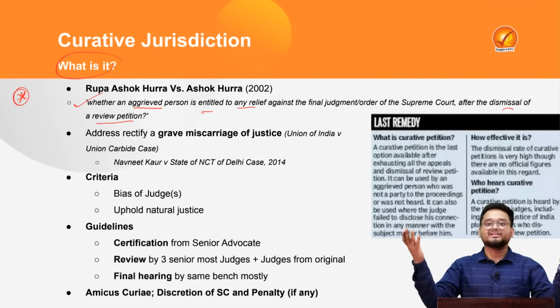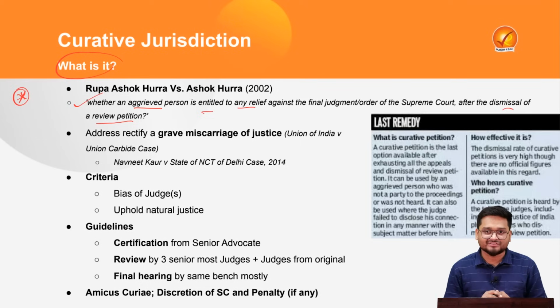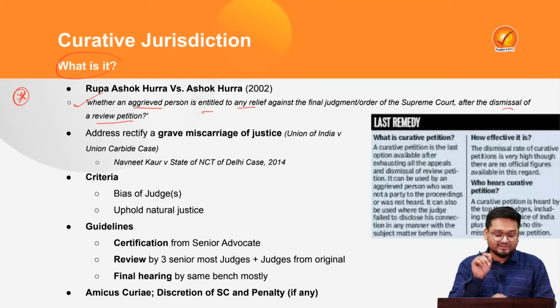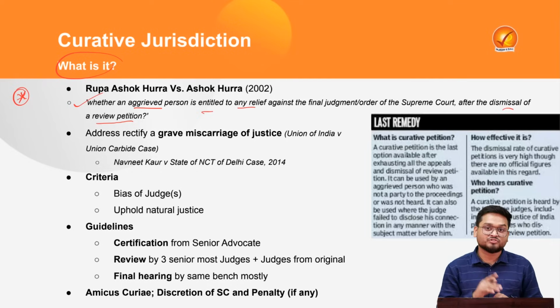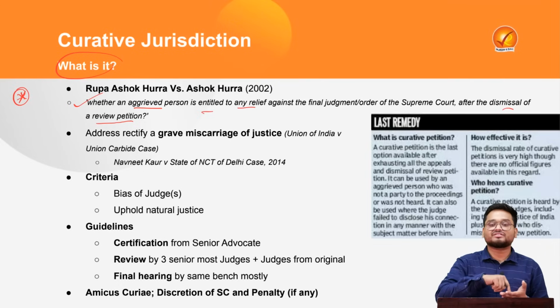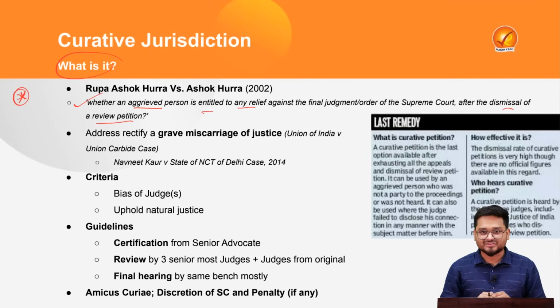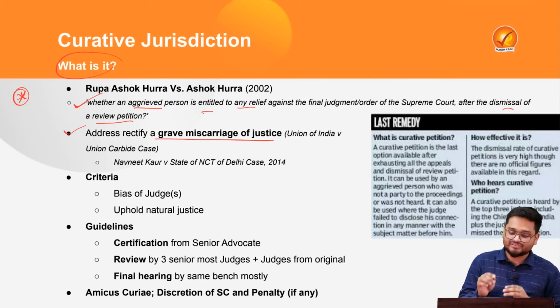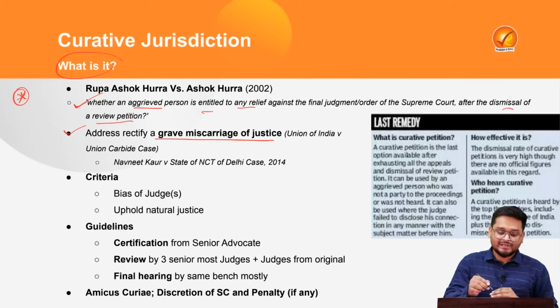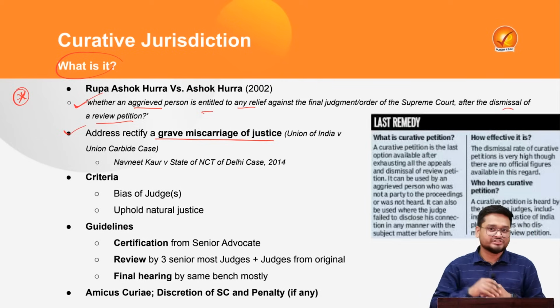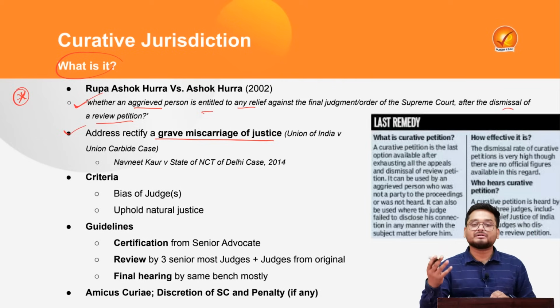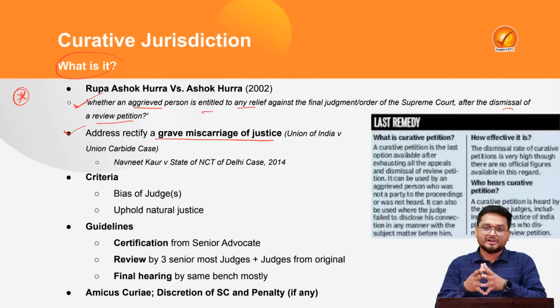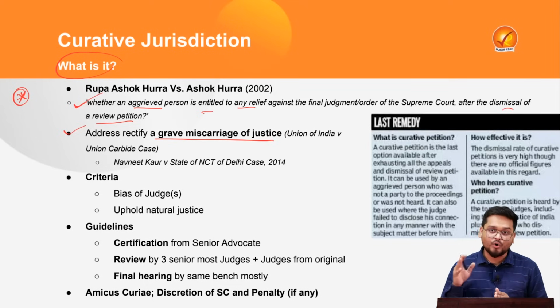Now, what is the final outcome of the particular case? In those cases, and let me tell you it is the rarest of rare cases, the Supreme Court can also review its review judgment. This is particularly to address a grave miscarriage of justice, particularly due to any bias by the judges, or any violation of the natural principles of justice in the Supreme Court's discussions and orders.